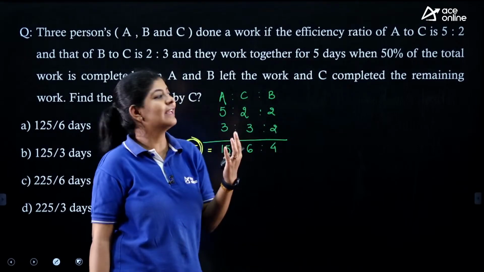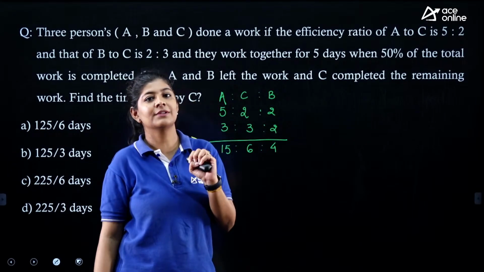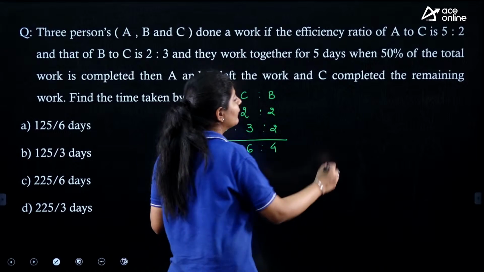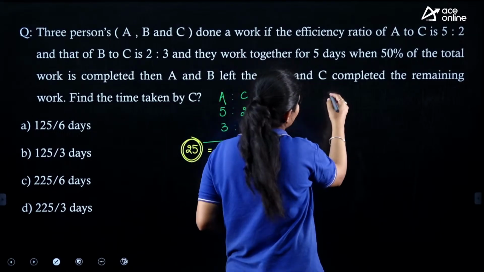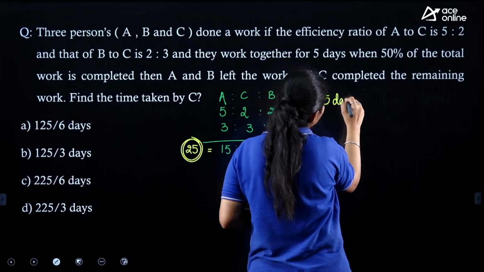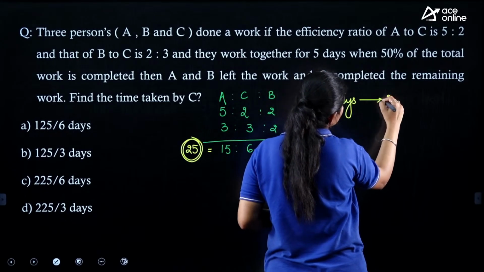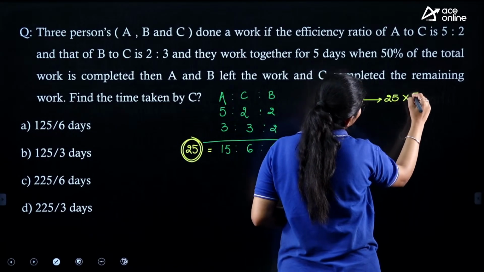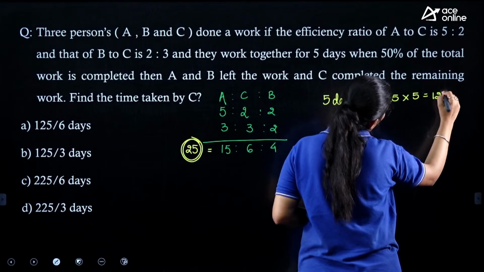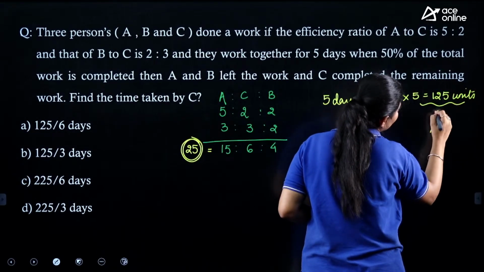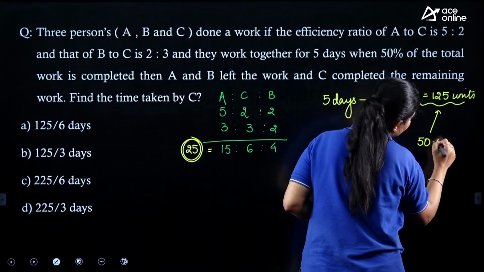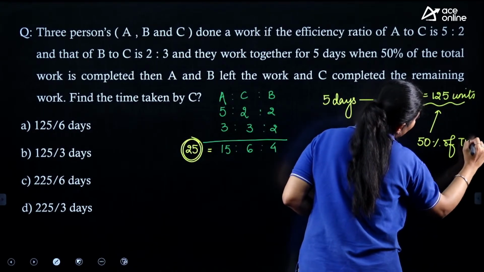So in 5 days they completed 50% of the work. First we need to find out how much work was done in these 5 days. In 5 days they worked with the efficiency of 25. That means they completed a work of 125 units. But this is nothing but 50% of the total work.